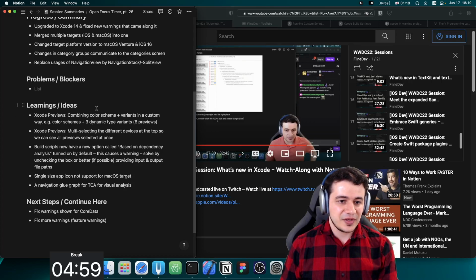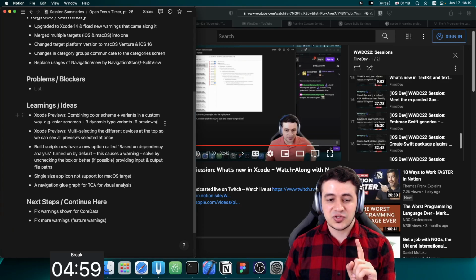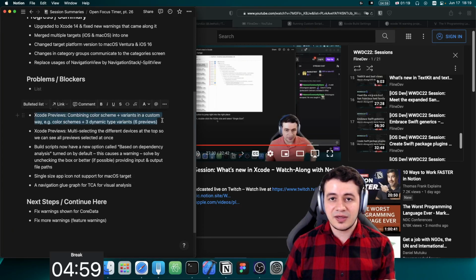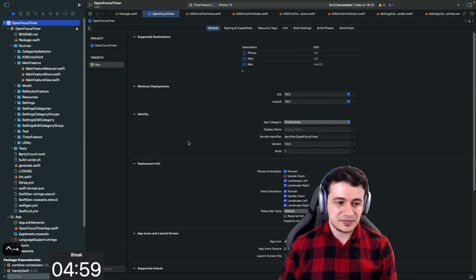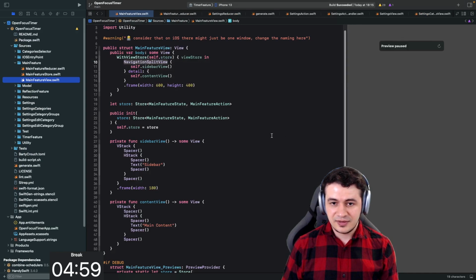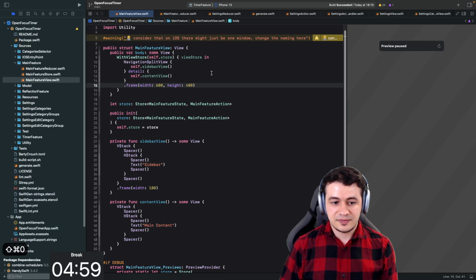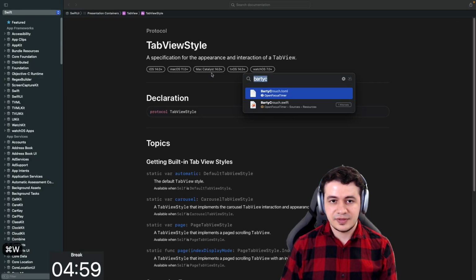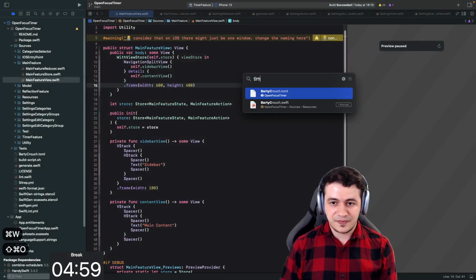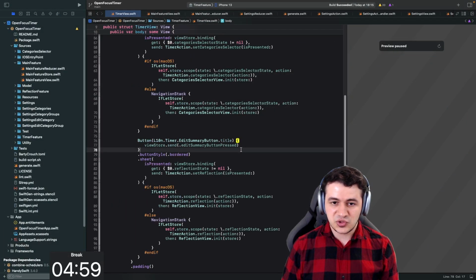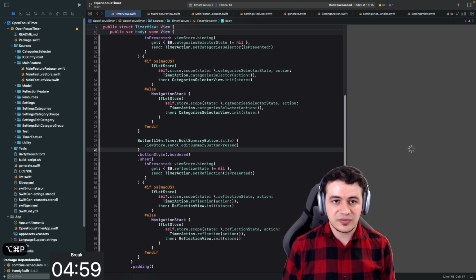So learnings from today. First, Xcode Previews. Combining color scheme variants in a custom way was not possible, so I'm going to definitely make sure that I file a bug report or a feedback to Apple for that. So I'm talking about here when we are in the previews. Let me go to the timer. Always these shortcuts. All right, so when we are in the timer feature here, and we want to see that here.